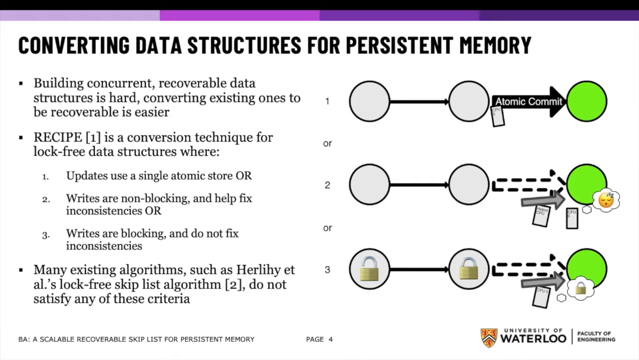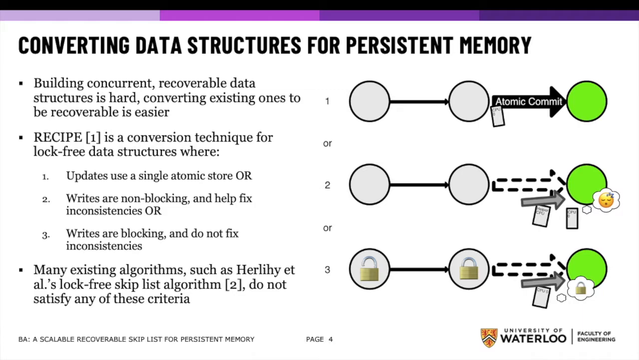non-recoverable algorithms. Recipe is a conversion technique published in 2019 by Lee and others that dictates some ways to do this. An update that consists of just a single atomic store, like swapping out a single pointer in a linked list, is easy to make recoverable simply by inserting a flush after the operation. Now, whether a crash happens before or after a flush, both cases result in a consistent data structure.